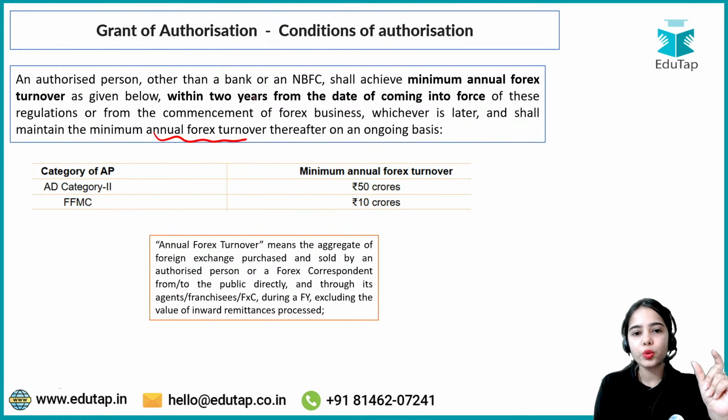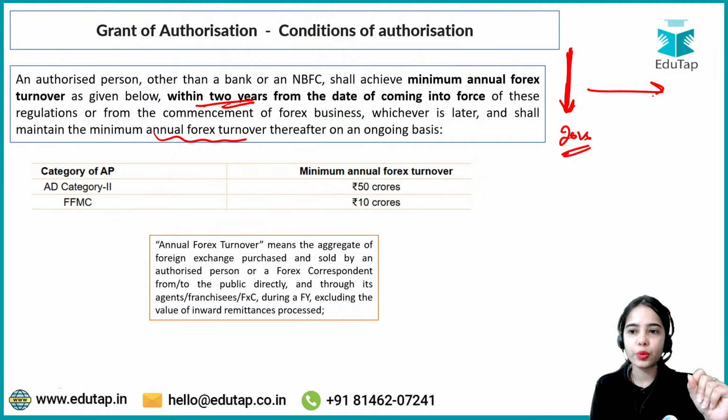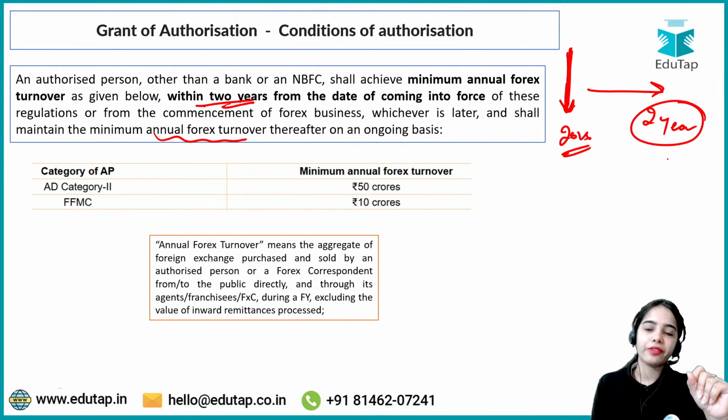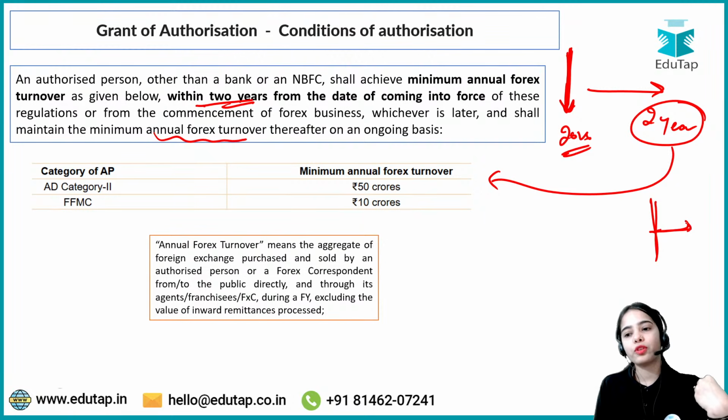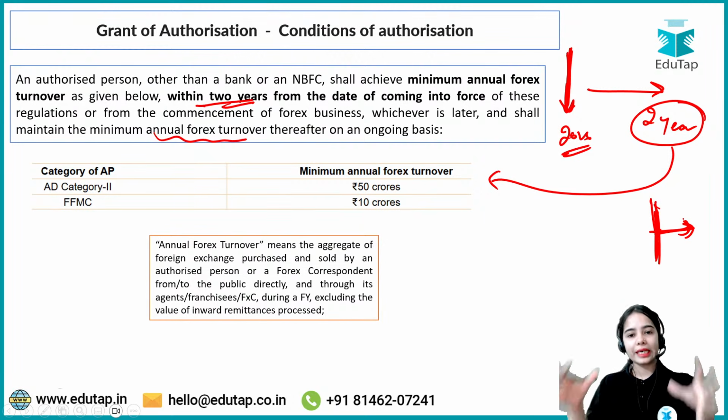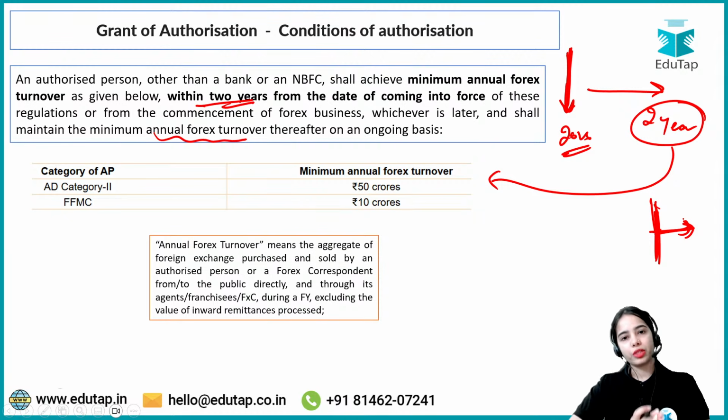So there is a 2-year time period provided: from the release of the notification in 2026, there is a 2-year timeline to achieve this minimum annual forex turnover. Or let's say after 2 years there is a new business that is starting, so that business will have to achieve the minimum annual forex turnover from the starting point.